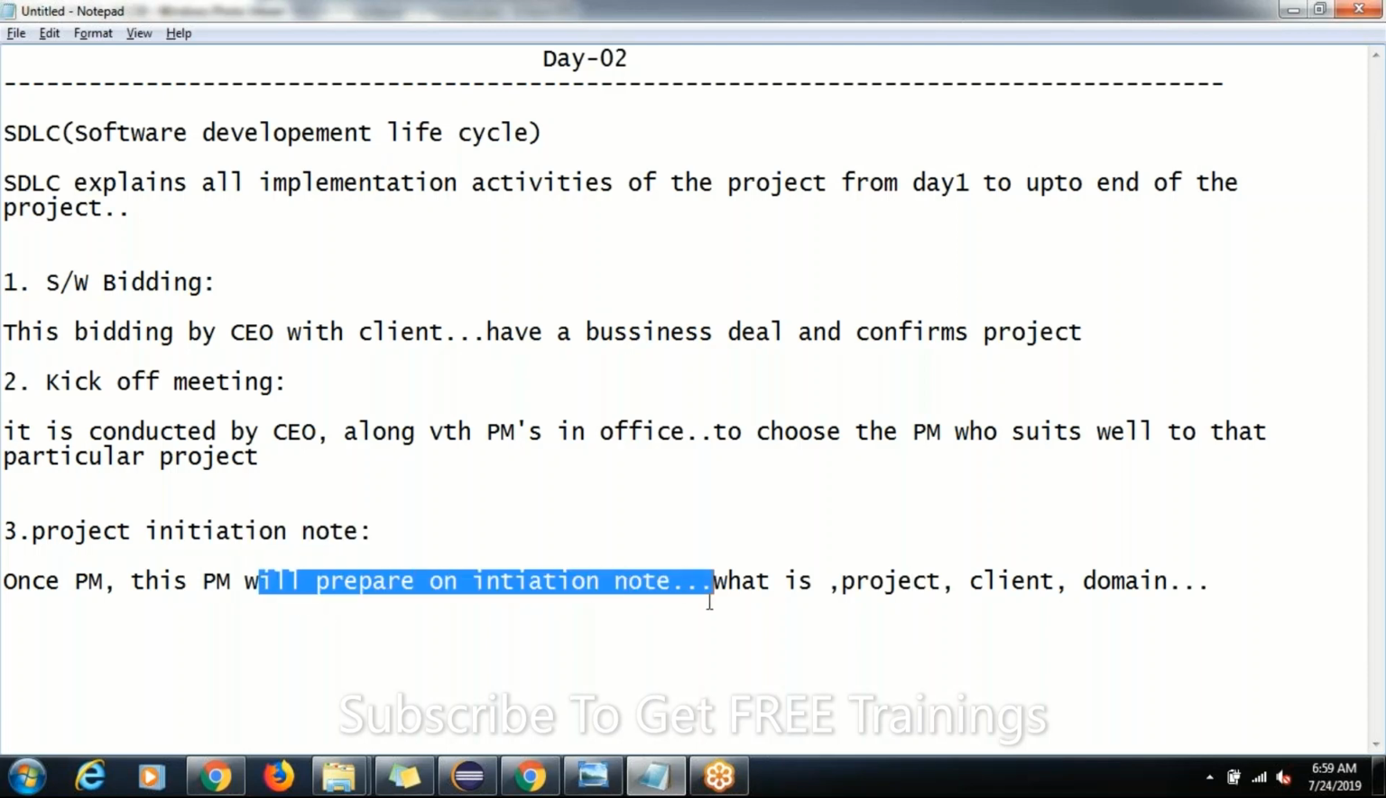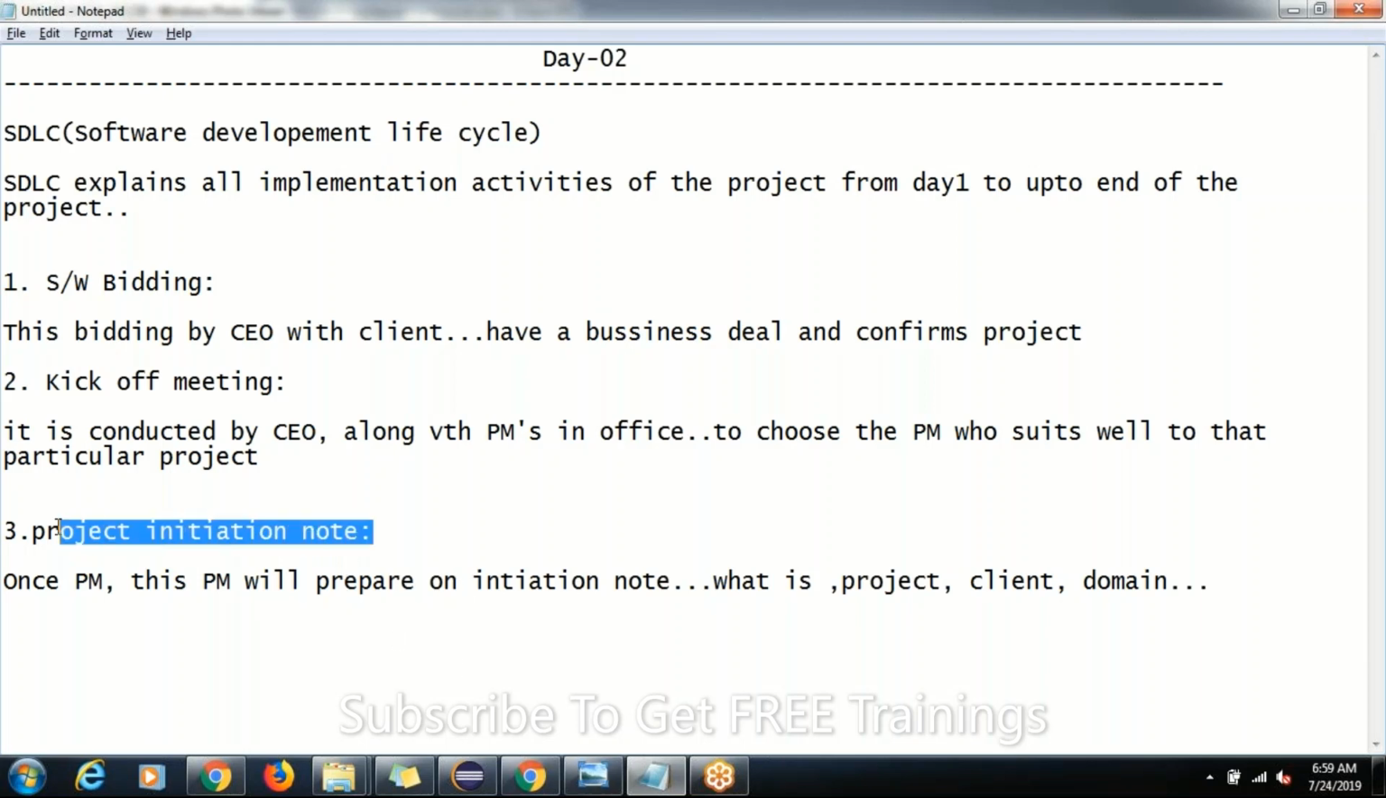The project manager will prepare this note, and it will be sent to all the people. What's the purpose of sending it? Just for information: we got a new project, guys, and this is the client. So he will send this project initiation note to all the managers, all the quality managers, and all the directors of the office. Clear up to now, guys? Are you clear? First step is software bidding.